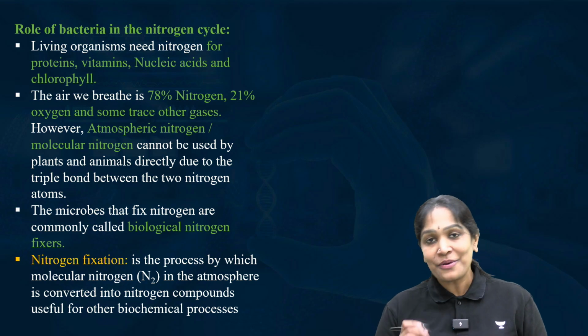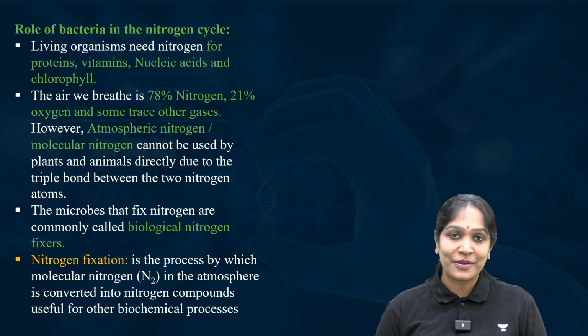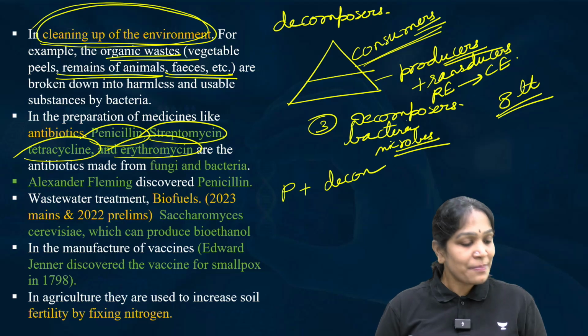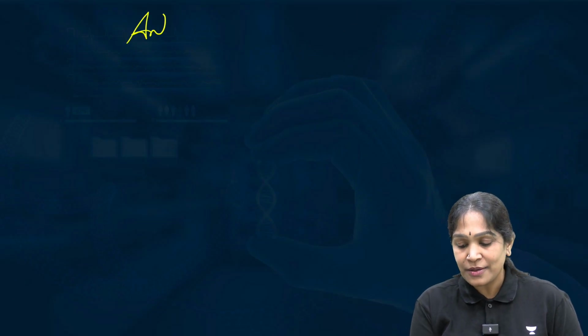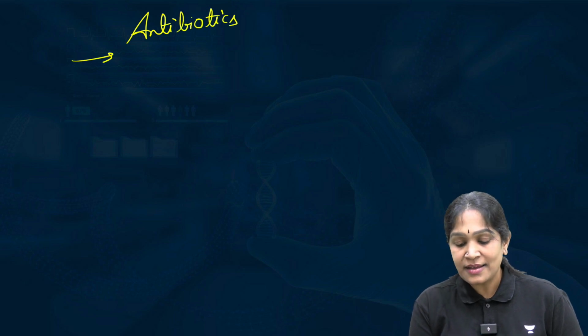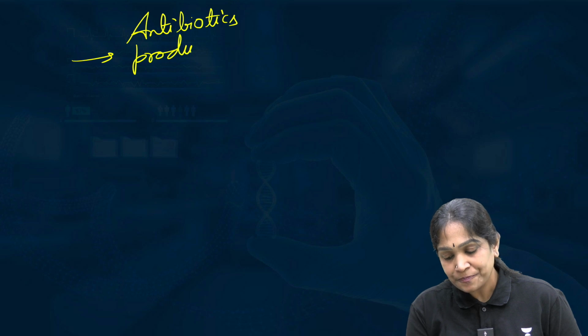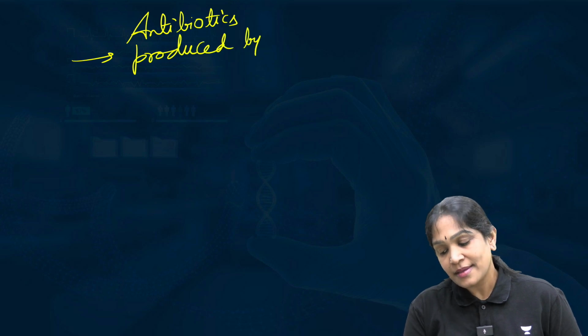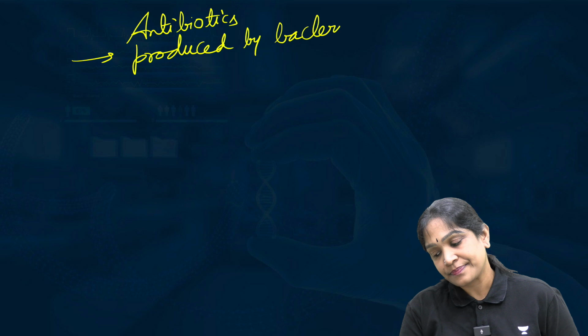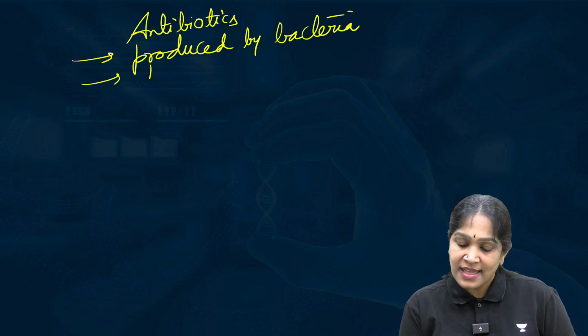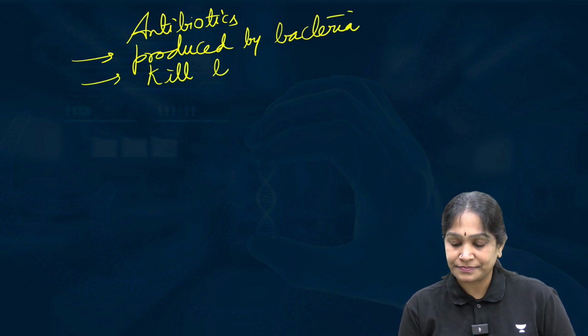Now, discussing antibiotics. These antibiotics are produced by bacteria and they kill the bacteria.